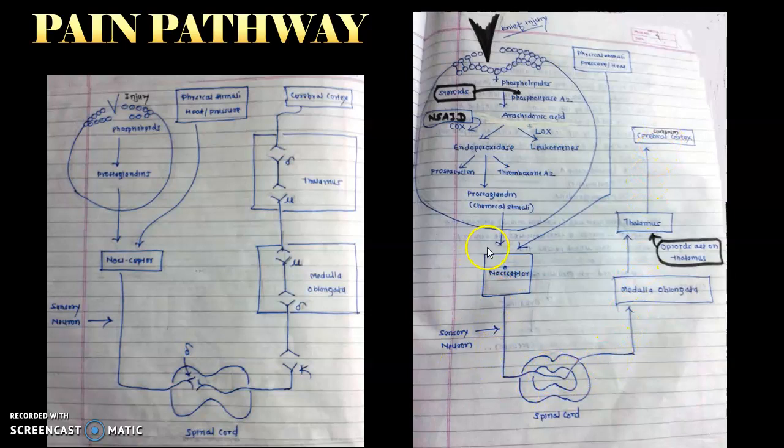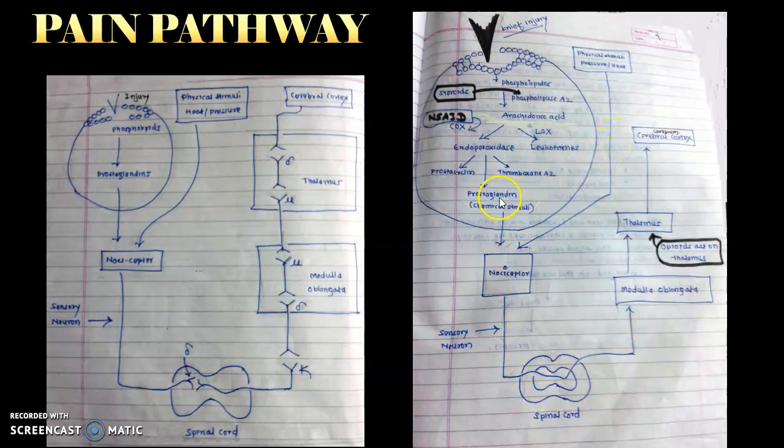Okay, so I can say that it also induces pain in your body. Third thing is that it also sends signals toward the hypothalamus, and it raises the body temperature. So in this way, this prostaglandin is responsible for three responses. That is the first, inflammation. Second is pain via this nociceptor pathway, and third one is hyperthermia.